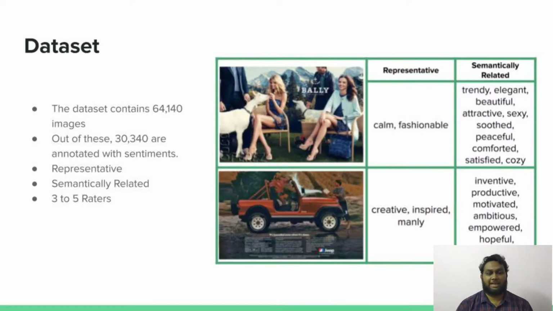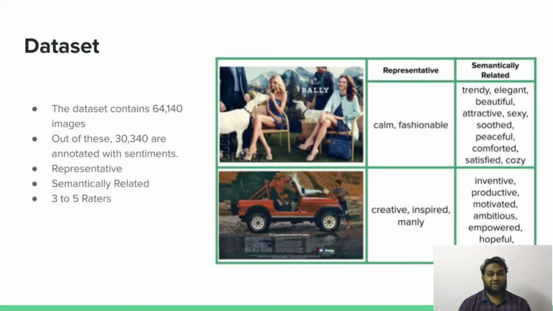Before proceeding to the analysis, I would like to walk you through the dataset so that you can get a clear idea of how it looks. The dataset compiled by Hussain et al. contains 64,140 advertisement images annotated with topics and sentiments and action-reason pairs. Out of this, only 30,340 are annotated with sentiments.